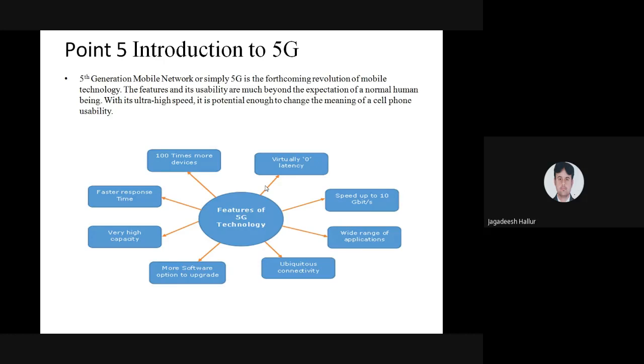Very high capacity. The capacity is good. If the capacity is good, the quality of service is also good. We can provide good service to almost all the users who request the service. Faster responses: in milliseconds or a fraction of seconds, we get the responses.